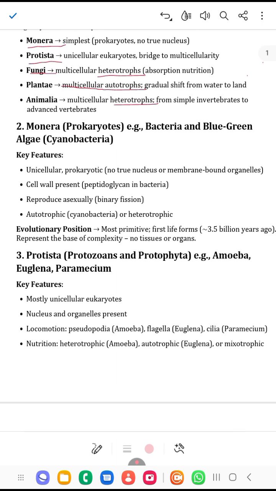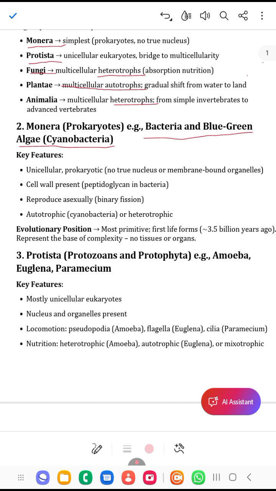I will now be talking about the kingdoms one by one, and I will just make a brief explanation. From this explanation, you will understand the basics of what I'm talking about. So kingdom Monera, they are prokaryotes. Examples are bacteria and the blue-green algae, that's cyanobacteria.